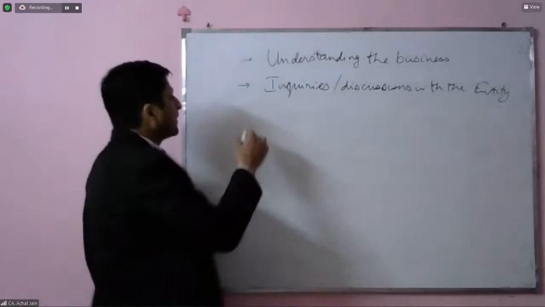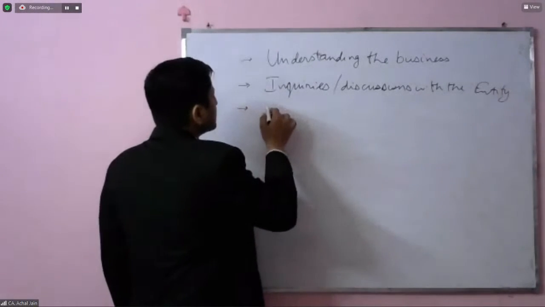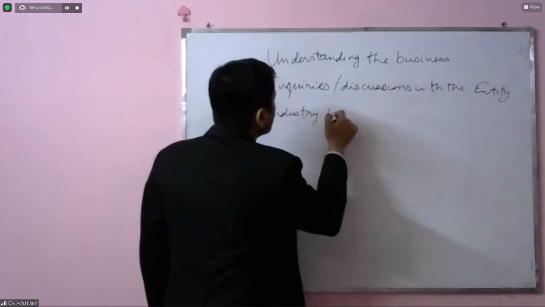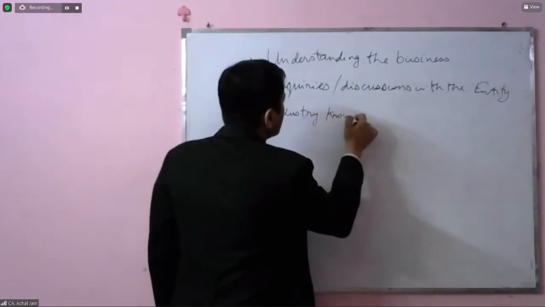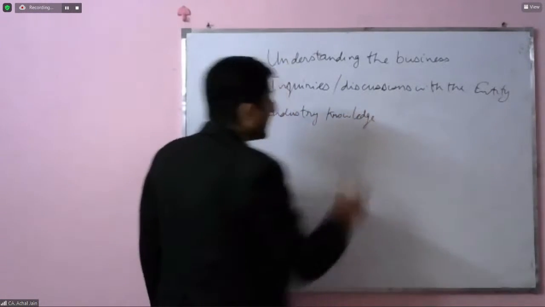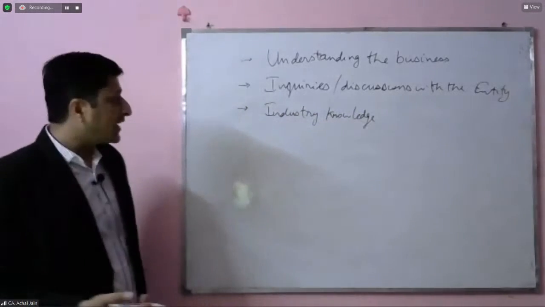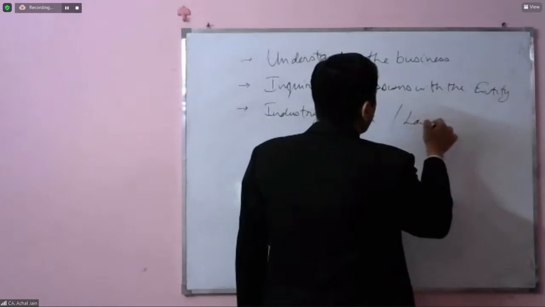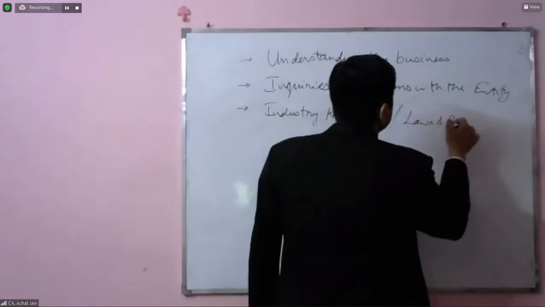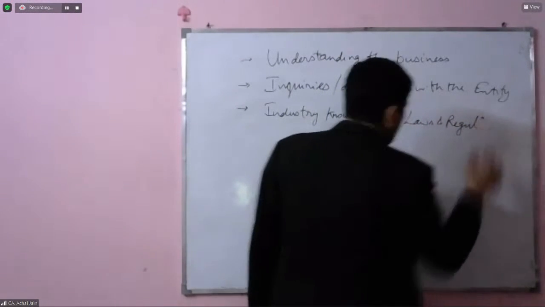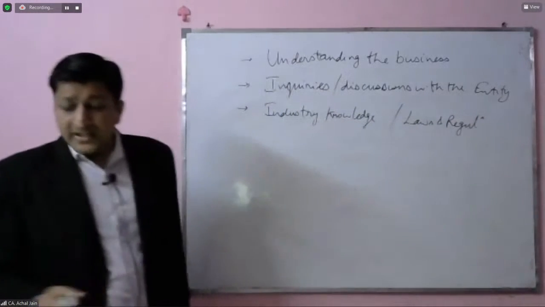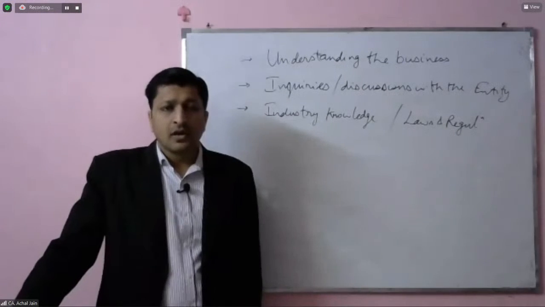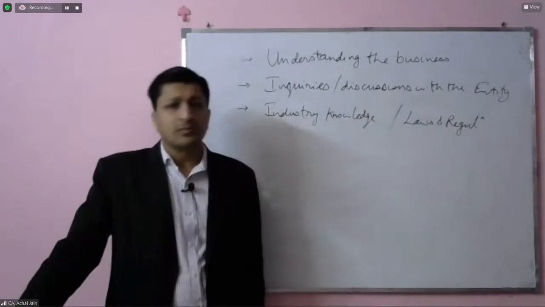Along with this, the next aspect is about industry knowledge, or you can say knowledge of laws and regulations. See, till the time the auditor doesn't have the knowledge, he will not be able to perform the audit.